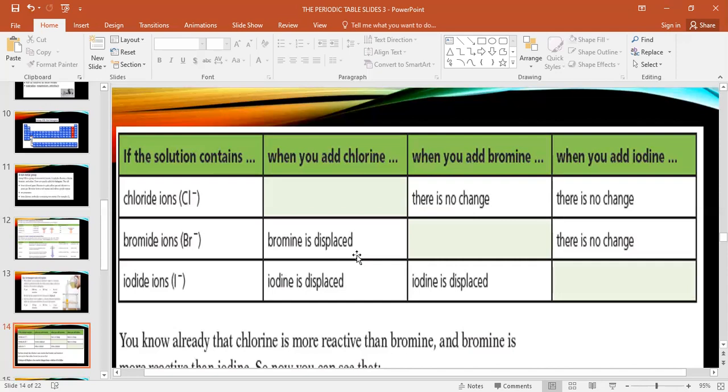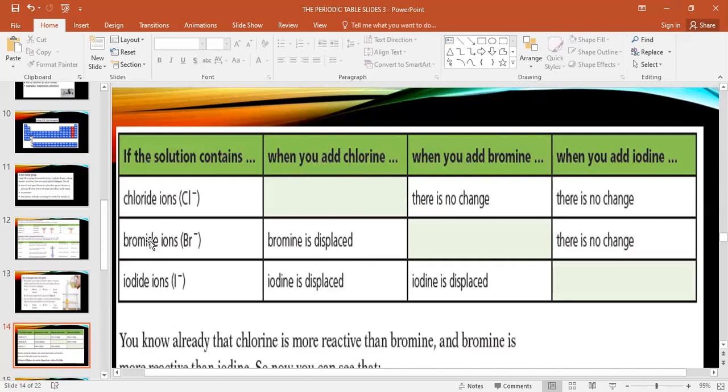So see here, Cl plus KBr, what do you think? Can Cl replace Br here? Yes. Why? Because Cl is more reactive than Br. Same reaction I want to write like this: Br plus KCl. Now, can Br replace this Cl? No, because it's less reactive. Now you understand?